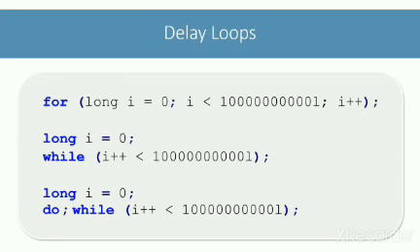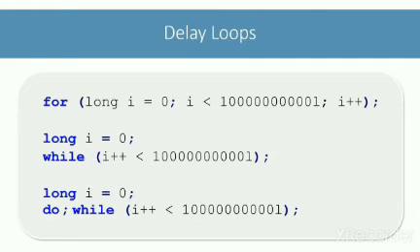Basically, what we are doing in a delay loop is that we are just giving some task to the CPU to keep it busy for some time so that it processes the next set of statements of our program after some delay. In these examples of delay loops, we are asking the CPU to count from 0 to 10 billion before processing the next statement. The time the CPU will take to count from 0 to 10 billion will be seen as a delay in the execution of our program. So the basic purpose of a delay loop is to keep the CPU busy with some task to create a